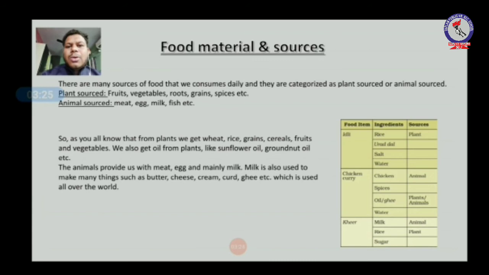Okay, so milk is also used to make many things such as butter, cheese, curd, ghee, etc., which are used all over the world. So actually these animal sources also provide us with butter, cream, curd, ghee, etc. Okay, because this is made with the help of milk. Okay, so there is a table given, it contains three columns, which are food items, ingredient and sources. Some of them are written and you have to complete the rest.